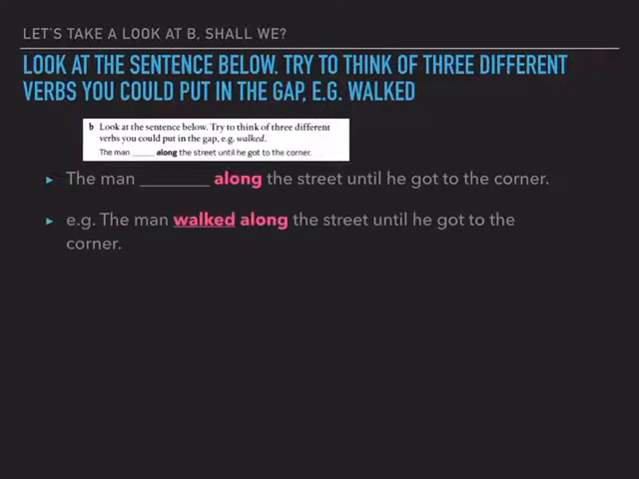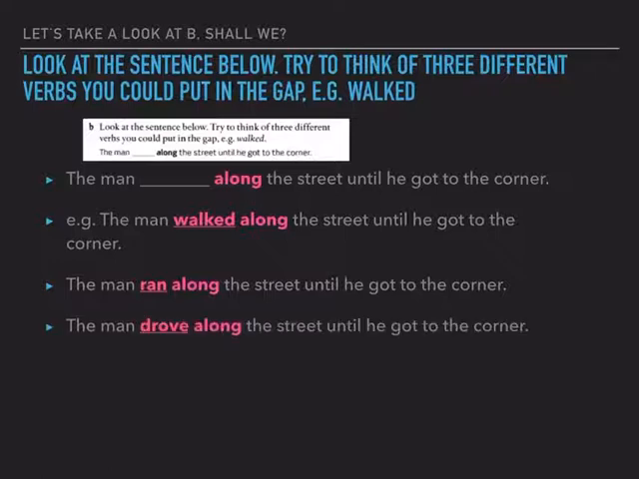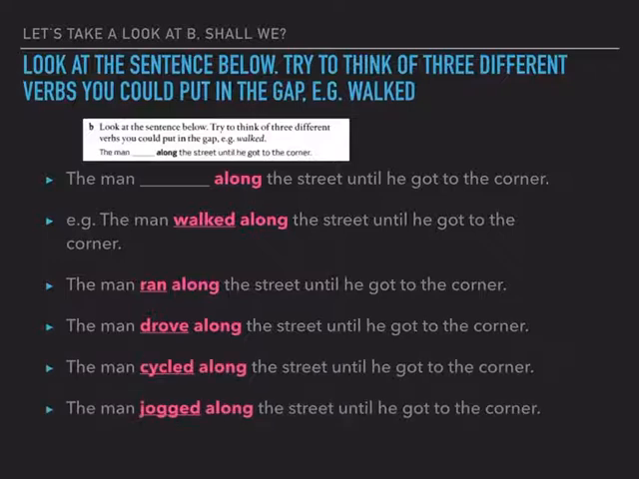Another example could be run. The man ran along the street until he got to the corner. Could be drive. The man drove along the street until he got to the corner. We could use cycle. The man cycled along the street until he got to the corner. We could use jogged. The man jogged along the street until he got to the corner. So here we have different verbs of movement. Walk, run, drive, cycle, jog, with a preposition of movement, along.